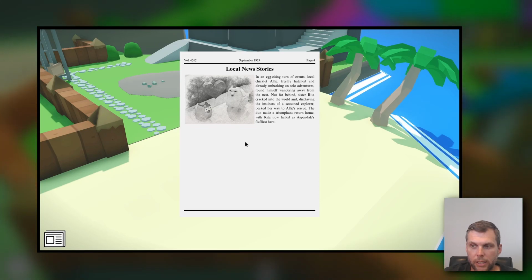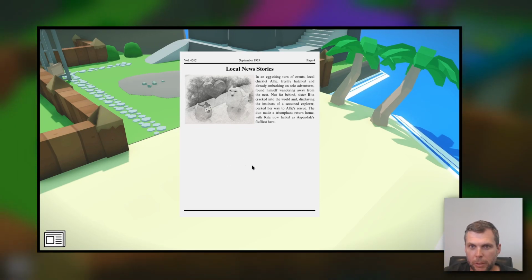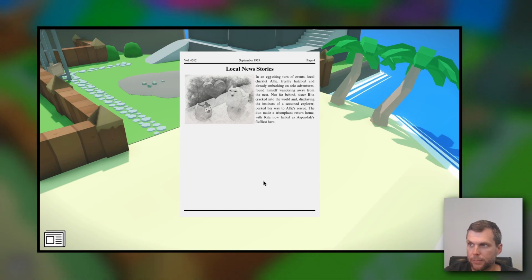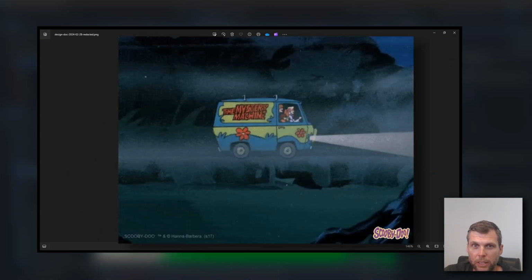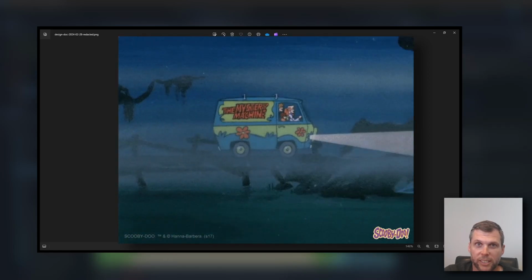This is one key system that I wanted to have in the game. Got space for more stories and more things as we progress. I'm pleased to say that we're getting close to implementing all the systems I envisaged for the game. Here's a fully scoped design doc with some things redacted, you know, for mystery and stuff.